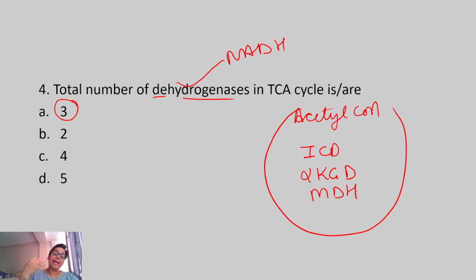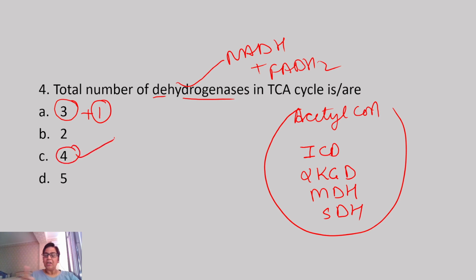And if we calculate about FADH2, it is SDH. Right? So it will be 3 plus 1. So total will be 4. If the question is asked like this, total number of dehydrogenases by NADH is 3.